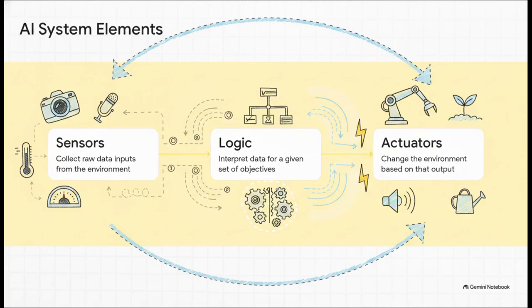According to the OECD, an AI system is actually a highly structured mechanical loop made up of 3 key elements. First, sensors collect raw data inputs from the environment. Second, operational logic interprets that data based on a given set of objectives. And third, actuators actually produce an output or change the environment based on that interpretation. Think of it like this. A camera acts as the sensor to see the road, the operational logic identifies a stop sign, and the actuators